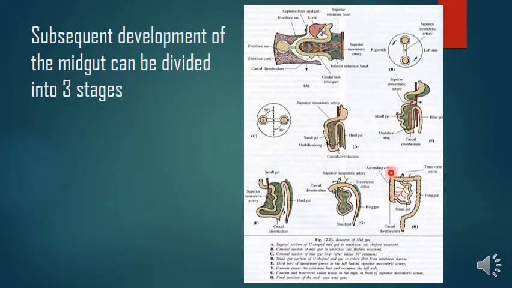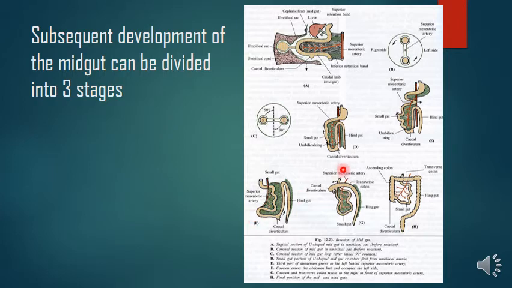So what is the rotation of the cecum here? It has entered into the left side of the abdomen, okay, into the left iliac fossa. Then it goes towards the left hypochondriac region. Then it reaches the right hypochondriac region or subhepatic region, and then it reaches its final position, right? So this is the second stage of the midgut rotation.